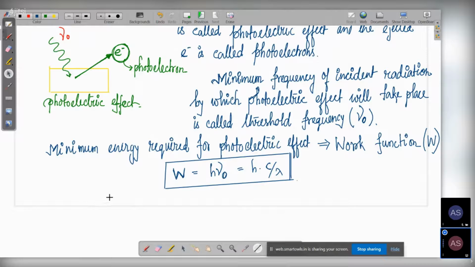So excess energy is converted into the kinetic energy, KE, of the ejected electron.